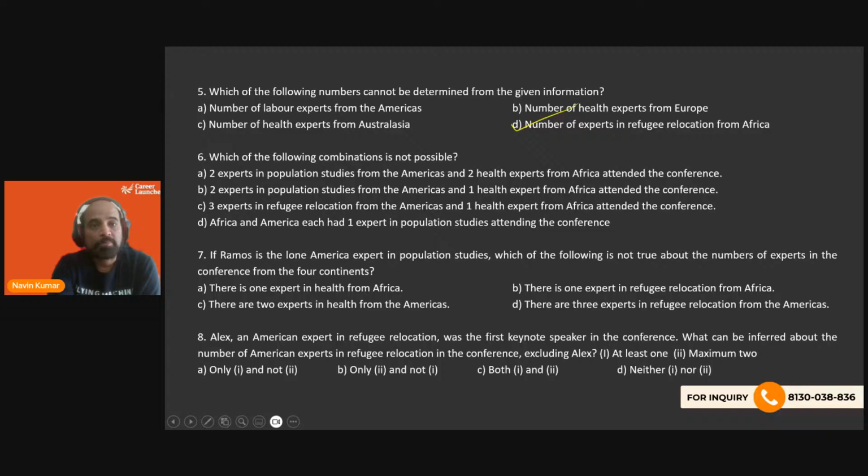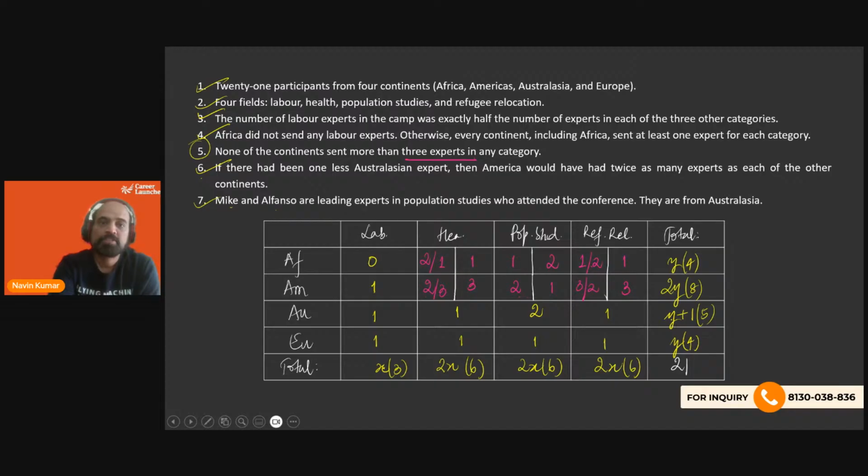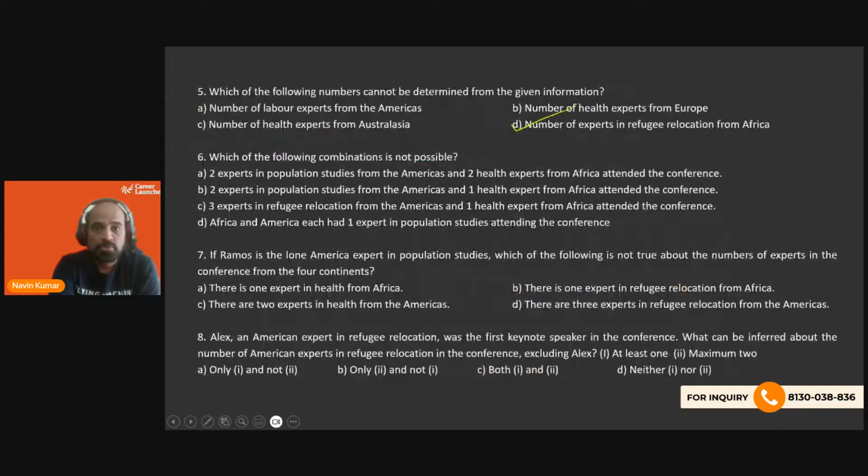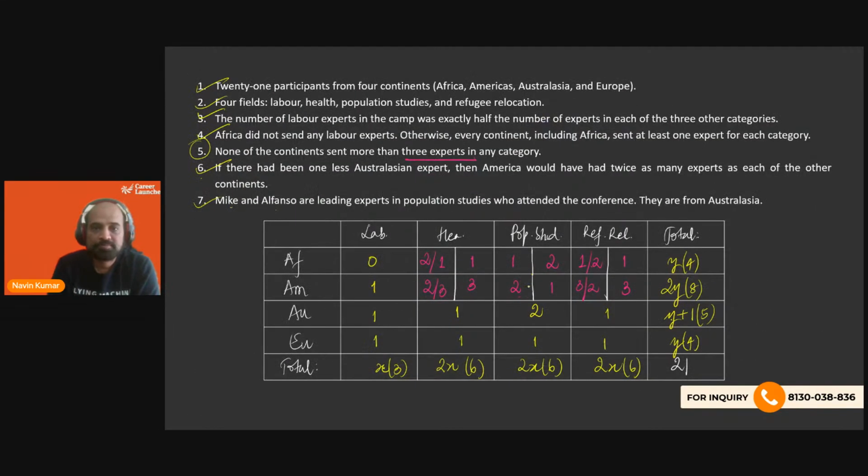Which of the following combinations is not possible? 2 experts in population studies from A. So this is the 2 we are looking at. And 2 health experts from Africa. This is very much possible, right? We saw that it could be 2 to 3.